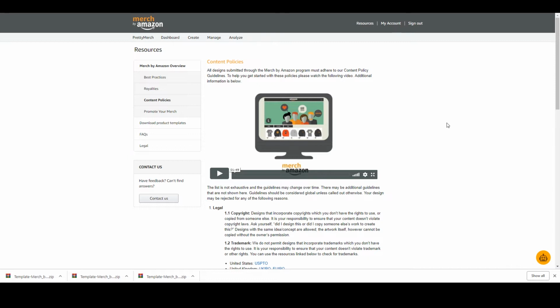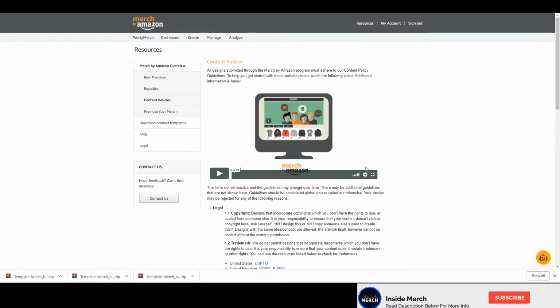Now, this is a very important part of Merch by Amazon, and you want to make sure that you thoroughly read through this information. You do not want to have your account repeatedly stricken and have the possibility of losing your account, because you will not be able to get it back. We're talking about pretty easy money here with Merch by Amazon, and by breaking the rules, very simple rules, you can easily get your account removed. So if we look at our content policies here, it's pretty straightforward.